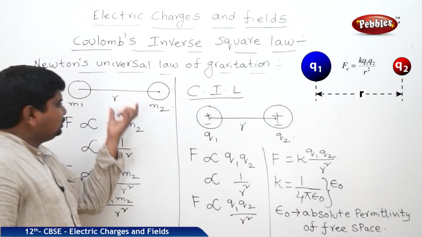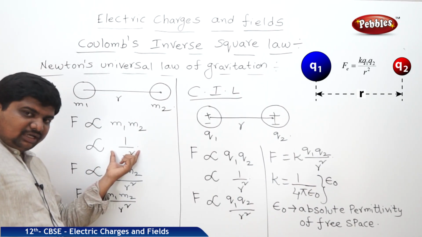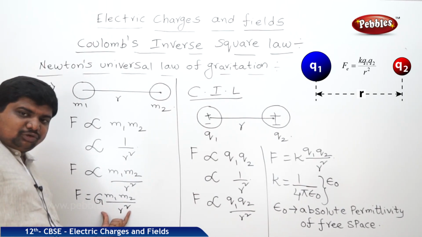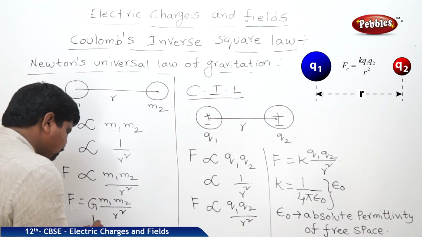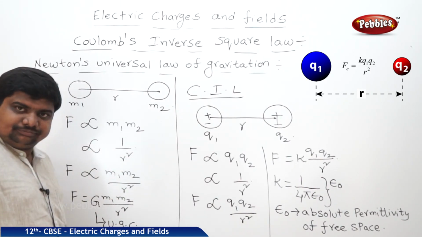See the comparison. Newton's law: F is proportional to m1 m2, proportional to 1 by r square. F is equal to G m1 m2 by r square, where G is the universal gravitational constant.